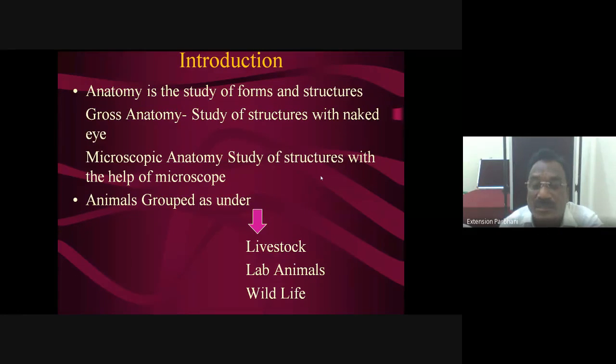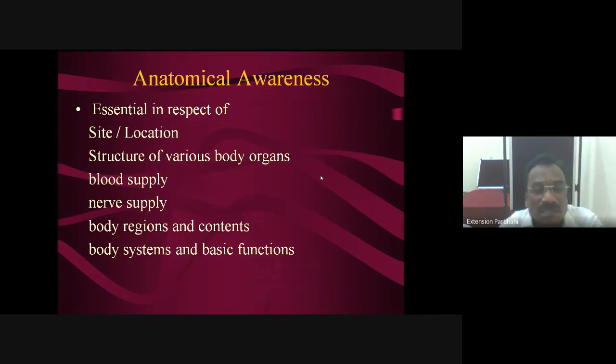Means species-wise differentiation is possible on histological grounds also. This is in brief about the introductory part. Then there is anatomical awareness. What is this anatomical awareness?